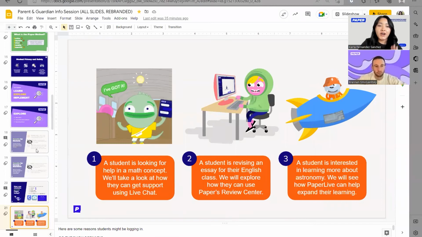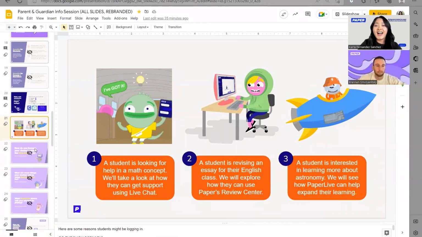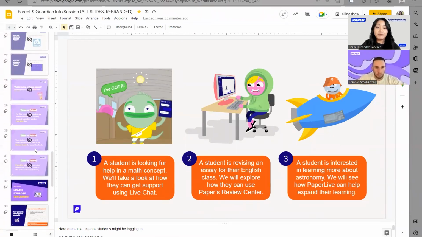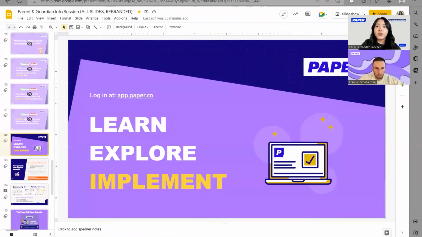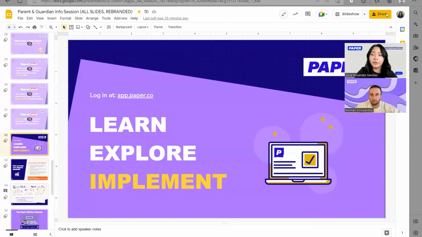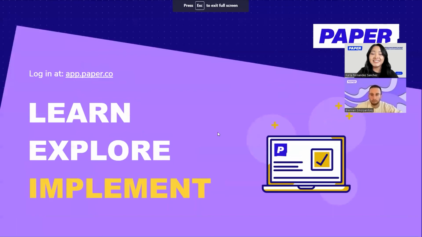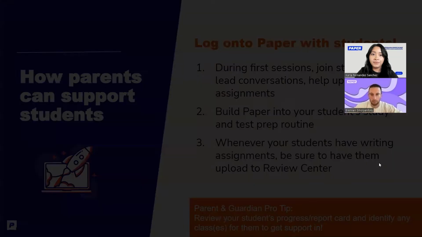So we just covered a lot of information. Before we leave you, we're going to go through the very last section. We're hoping that you're still hanging in there with us and taking in all of this amazing information. We've learned what Paper is and the features and tutors. We've explored how those features work and how they can support your students. Now let's go ahead and talk about actually implementing Paper at home so that you can get started today.